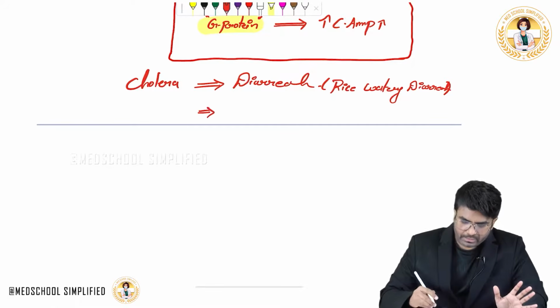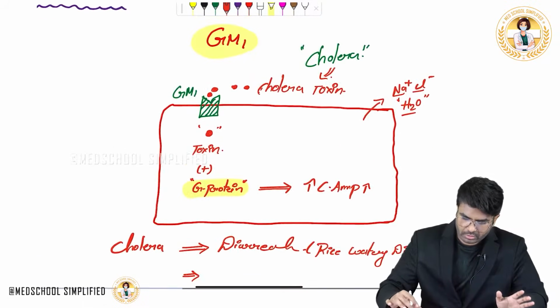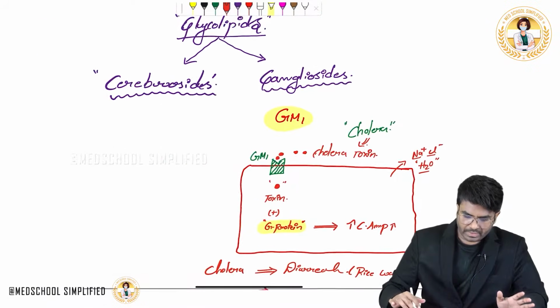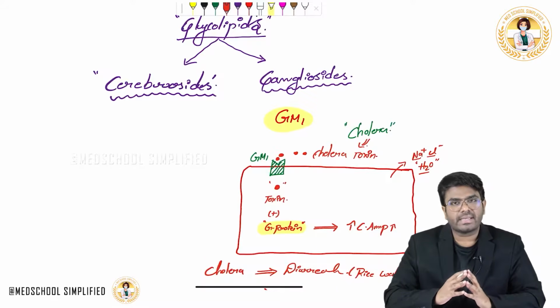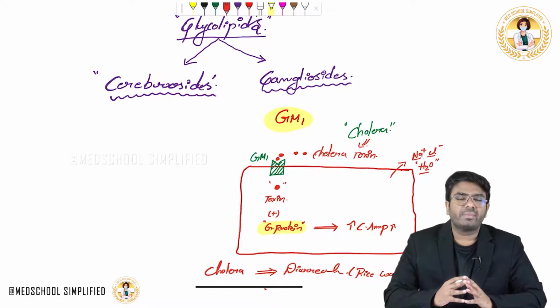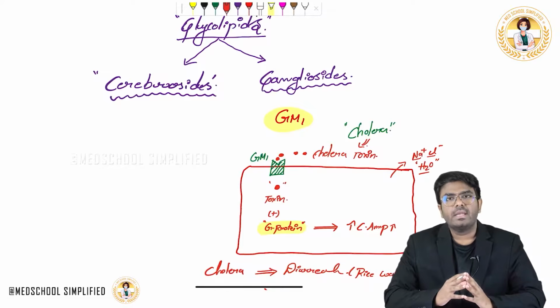So what is the important point I want you to know? Glycolipids are of two types, cerebrosides as well as gangliosides. The important ganglioside is the GM1 ganglioside, which is present on the enterocytes of the intestines.